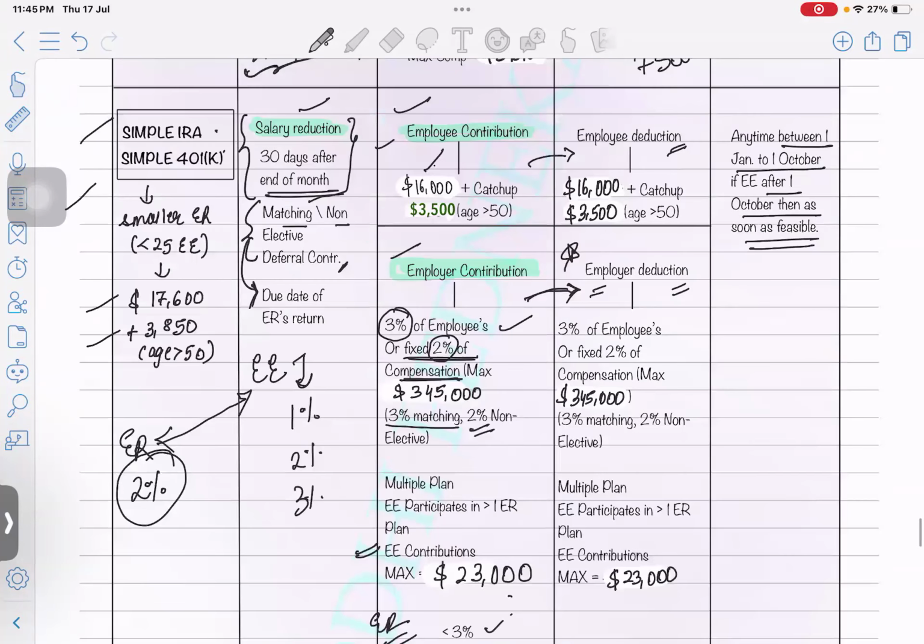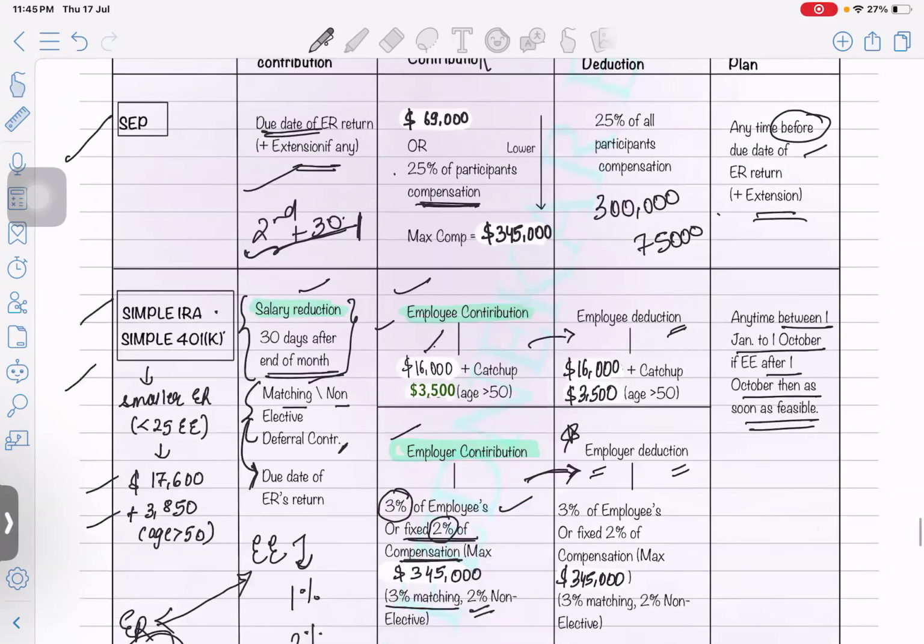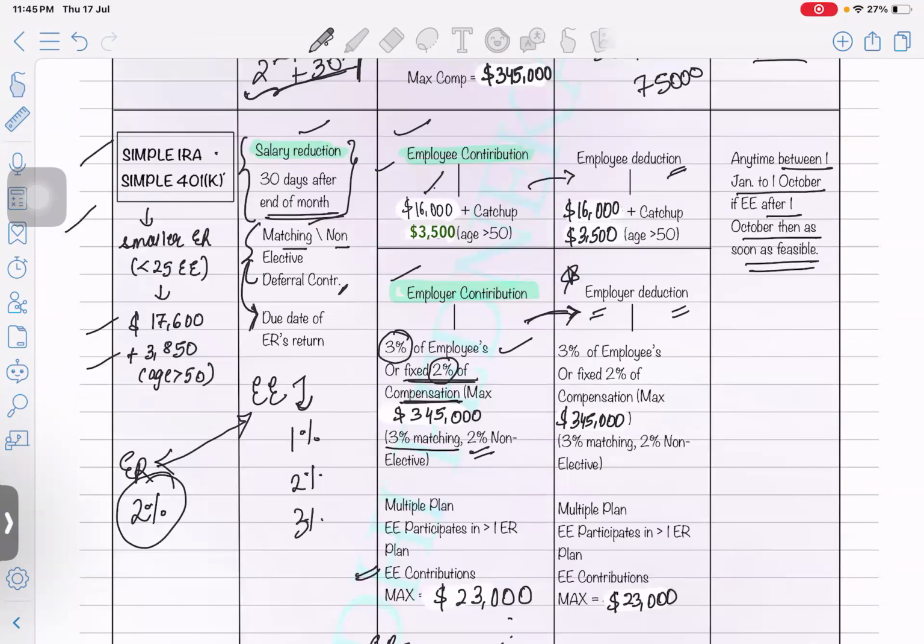Okay, so if you guys have any question, just put it in the chat box. As I mentioned, any doubts, anything which you're not able to understand. When you are going to set up this whole plan, it can be any time between January to October. If an employee joined after October, then as soon as possible, you can enroll that employee into the retirement plan. Okay. So salary reduction, this thing is clear, I hope.